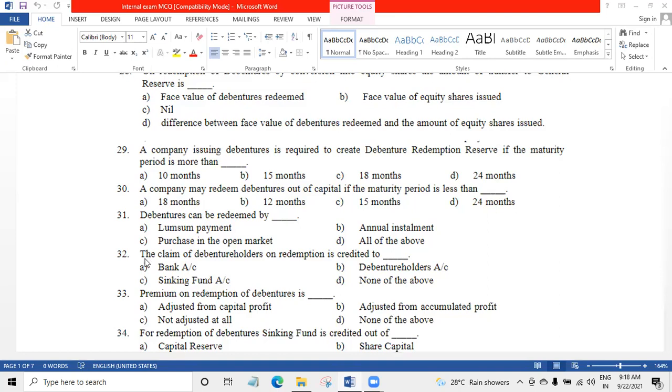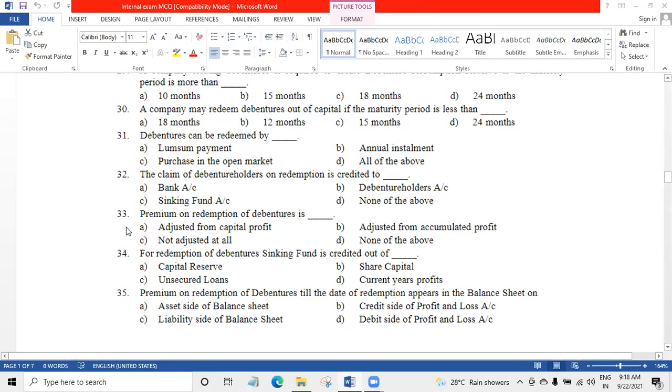32. The claim of debenture holders on redemption is credited to debenture holders account. Claim of debenture holders on redemption is credited to debenture holders account. 33. Premium on redemption of debentures is adjusted from capital profit, adjusted from accumulated profit, not adjusted at all, none of the above.